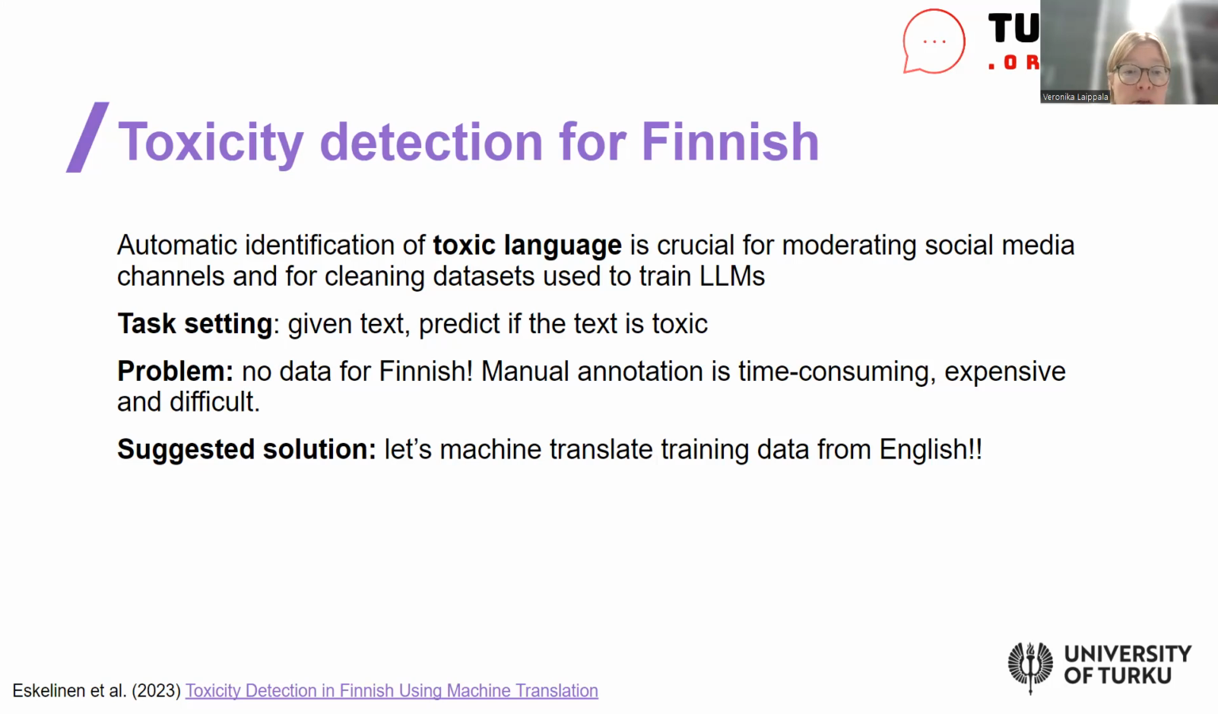The problem was that there was no training data for this for Finnish. To develop a machine learning system, you need training data, so examples of documents and their labels. And preparing this data is pretty time-consuming and expensive. So we were trying to think of ways that we could get the data but not have to work so much for it. Our solution was to try if machine translating the data from English to Finnish would work, and then train the system on these Finnish machine translated texts. And it actually did work.